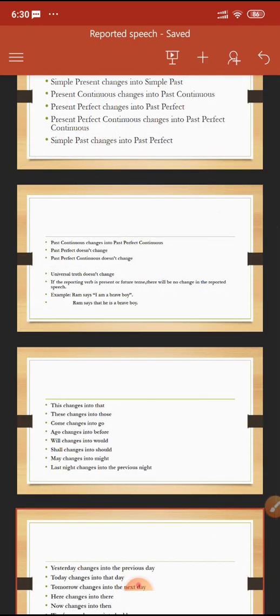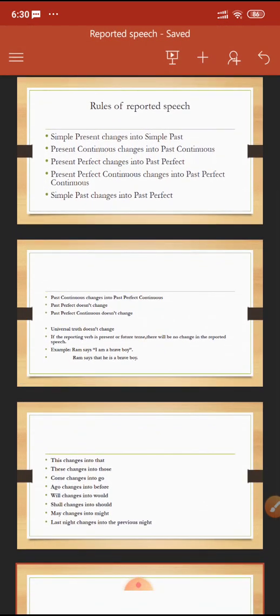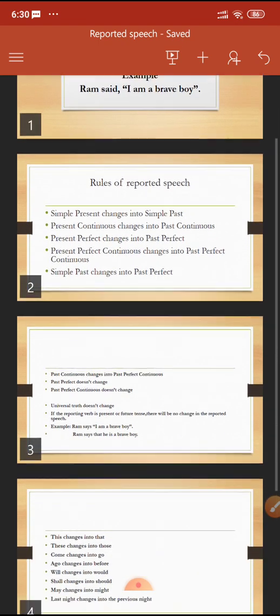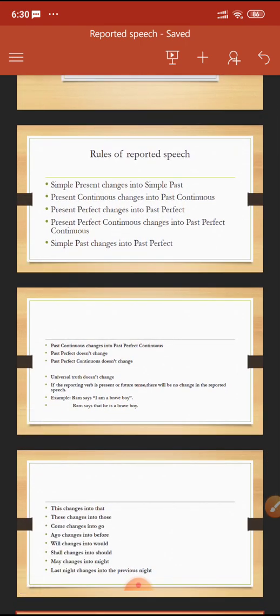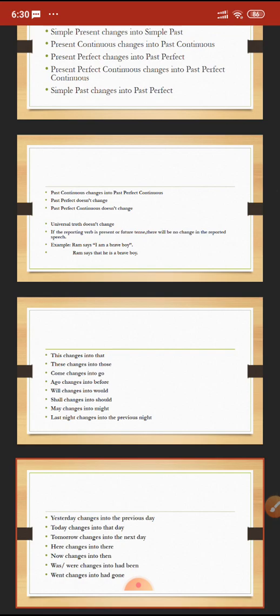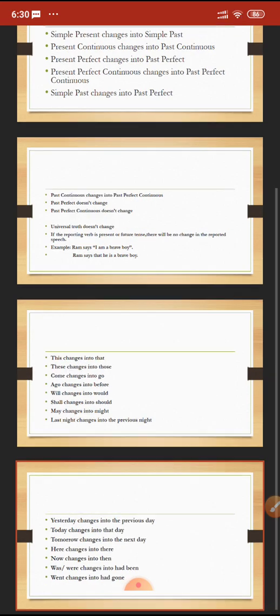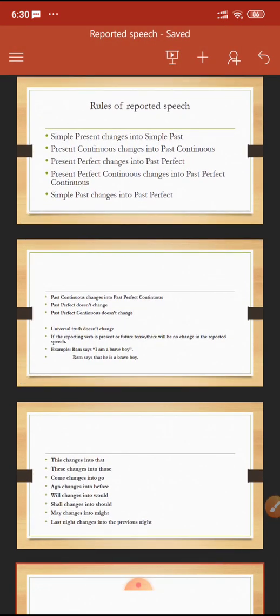So children, you have to learn these rules very well, and please write all the rules from slide number 2, the rules of reported speech, in your classwork. Apart from writing, you have to learn all the rules by heart, so that in our next class I can start with the various types of sentences: assertive, interrogative and imperative sentences.